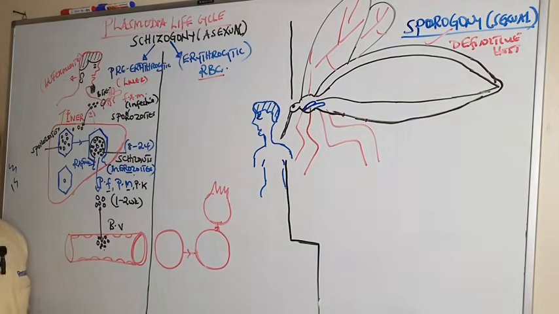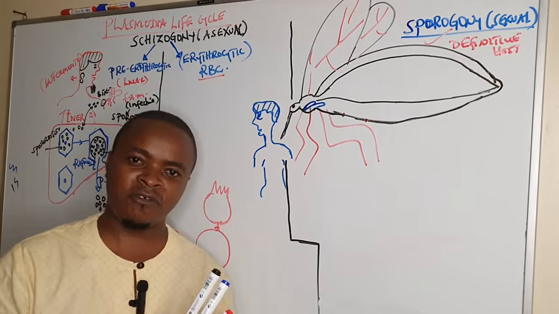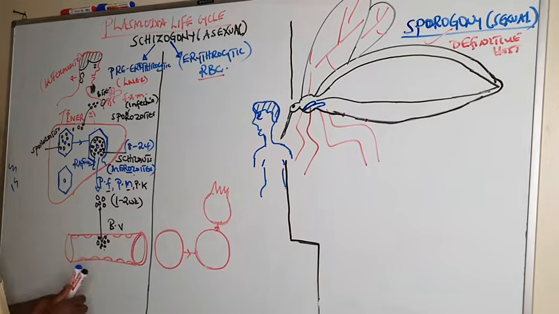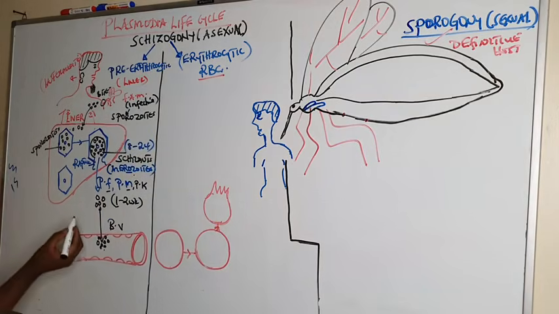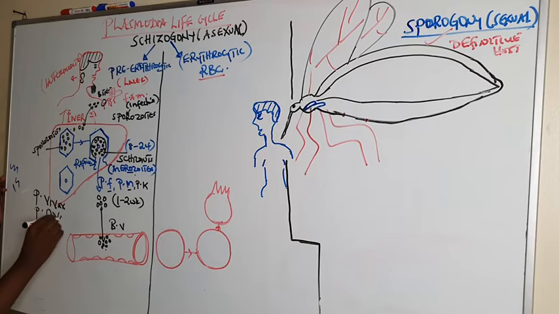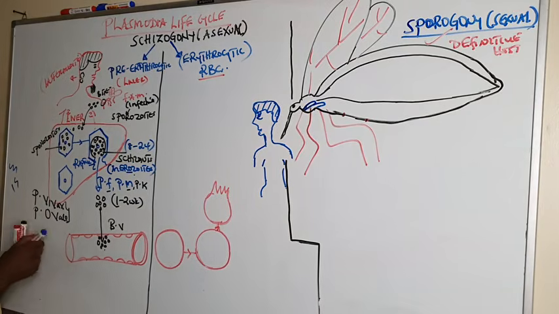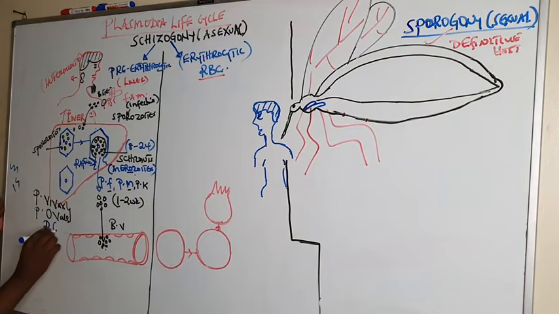But there are two other species, Plasmodium vivax and Plasmodium ovale. These two undergo what we call relapse.